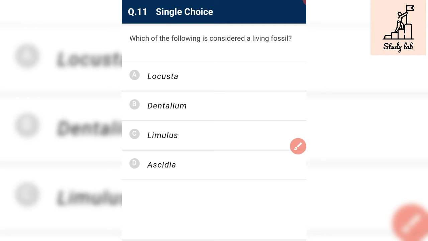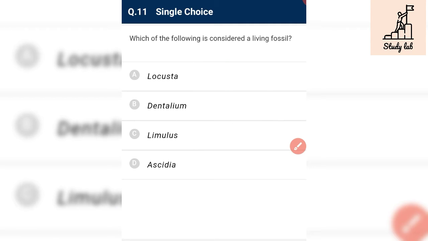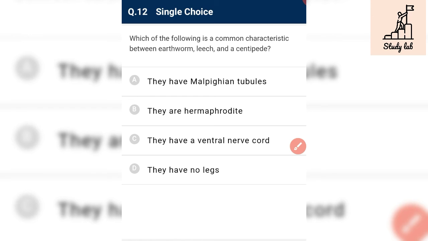Which of the following is considered a living fossil? See, locus means gregarious phase, so it is not our answer. Dentalium is a tusk shell. We belong to Mollusca, so it is not our answer. Limulus, yes, Limulus is a living fossil. Anything which has not changed for a long period is known as a living fossil. Limulus is an example of a living fossil. Ascidia, these are members of Mollusca, and this is our required answer.